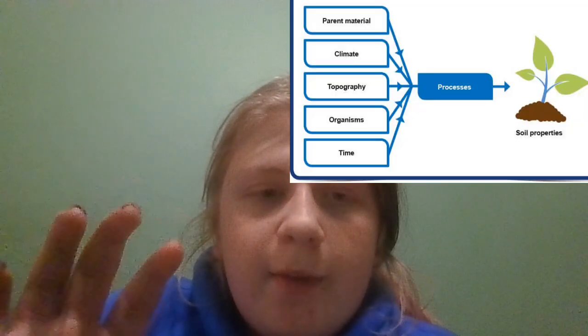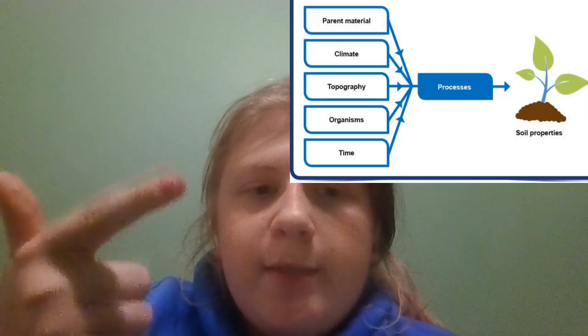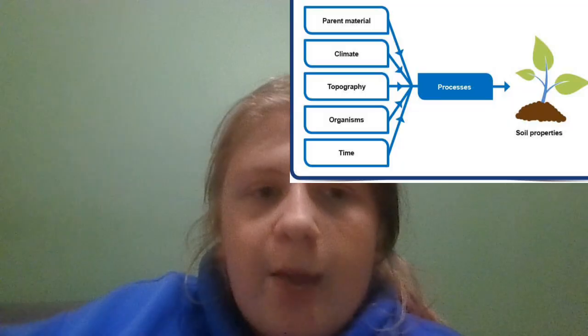The five state variables of parent material, living organisms, climate, topography, and time all work together to make soil. If a single one of these variables is changed, the resulting soil will differ drastically. These five variables create the very foundation that humans and all terrestrial life rely on.